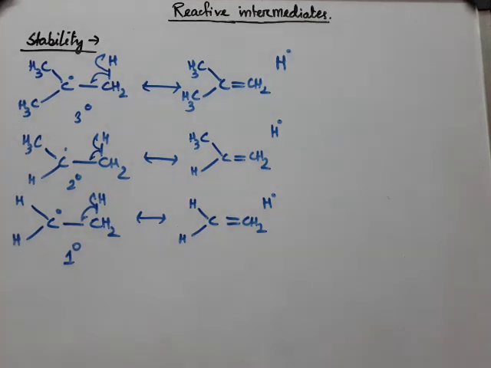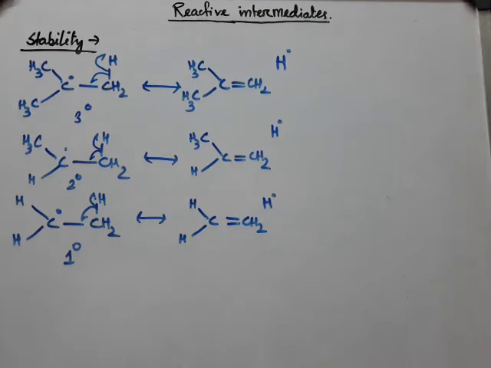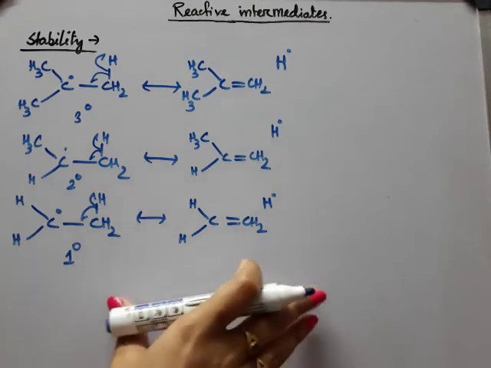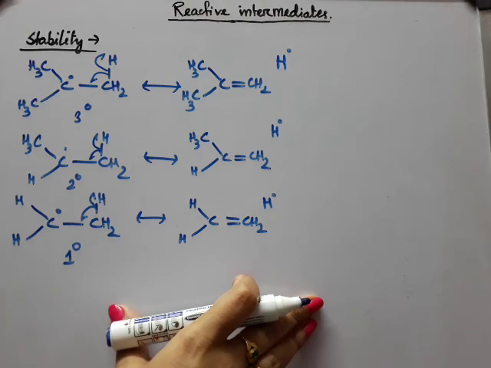And with the increase in the number of these alpha hydrogen atoms, the number of no bond resonating structures of the free radicals increases, and as a result delocalization of the odd electron takes place to a greater extent, and the stability of the free radical also increases.